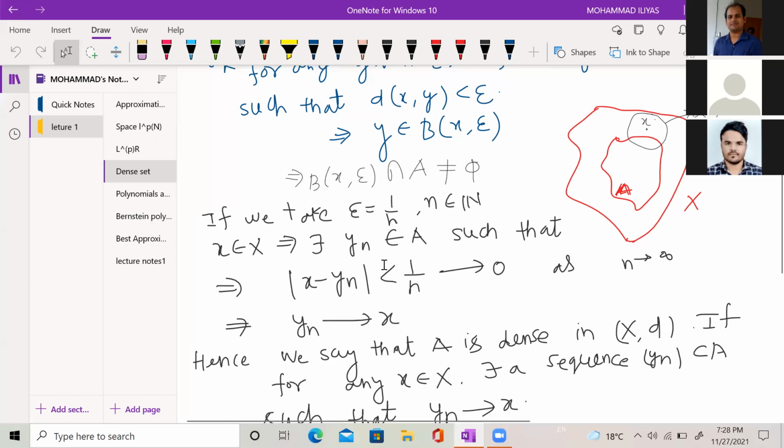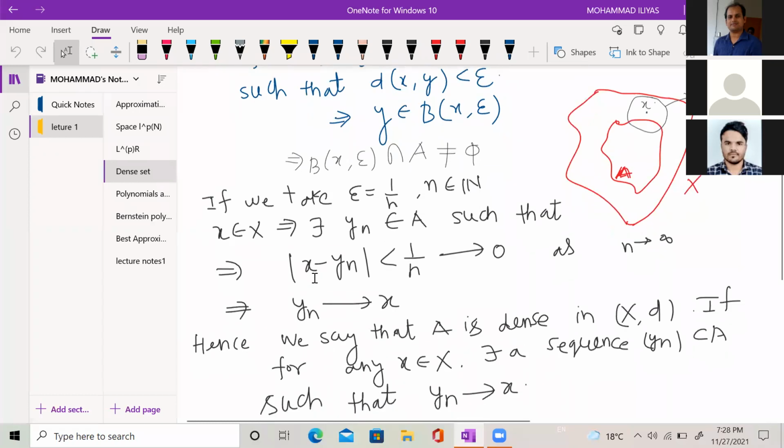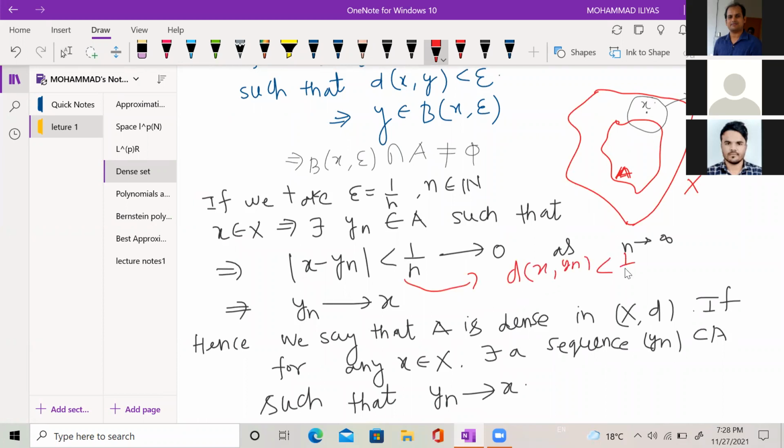If you are talking in a metric space, then you can replace this mod of x minus y_n by d of x comma y_n, which is less than 1/n. So when n tends to infinity, this 1/n will go to 0. So finally y_n will converge to x.